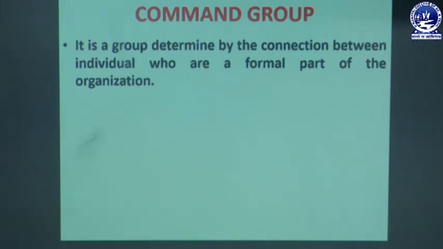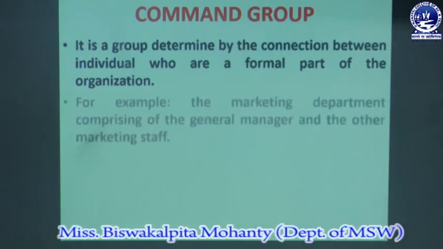In a formal group, the first type of group is the command group. In a command group, the connection between the individuals who are part of the group is determined by the group, and there is a very formal relationship between all the members when we are working in an organization. When we are a member of a command group, all the members have an impersonal and formal relationship.